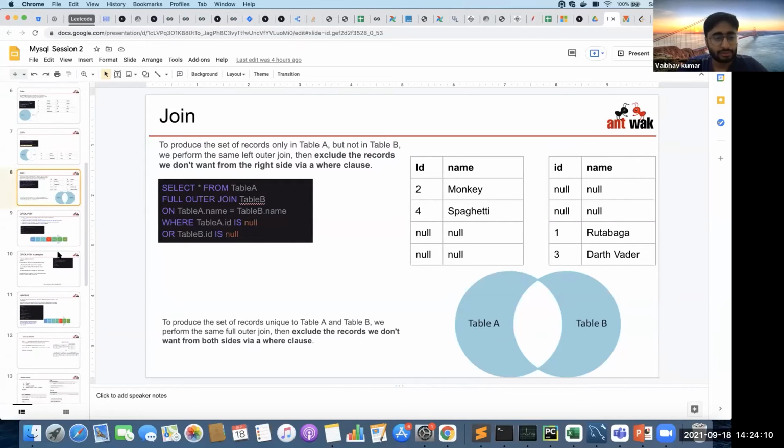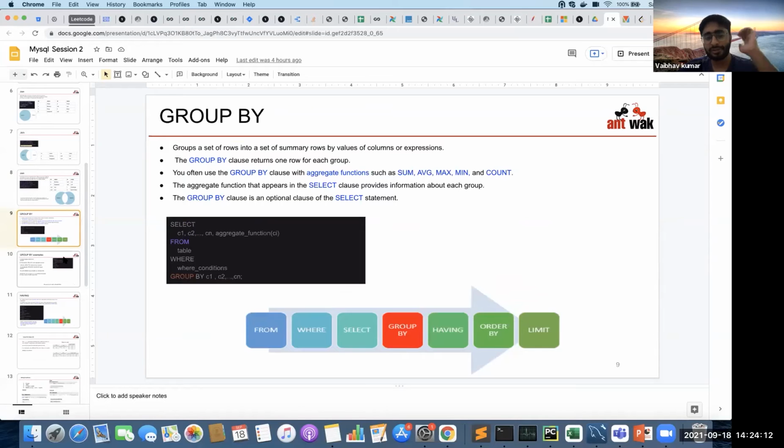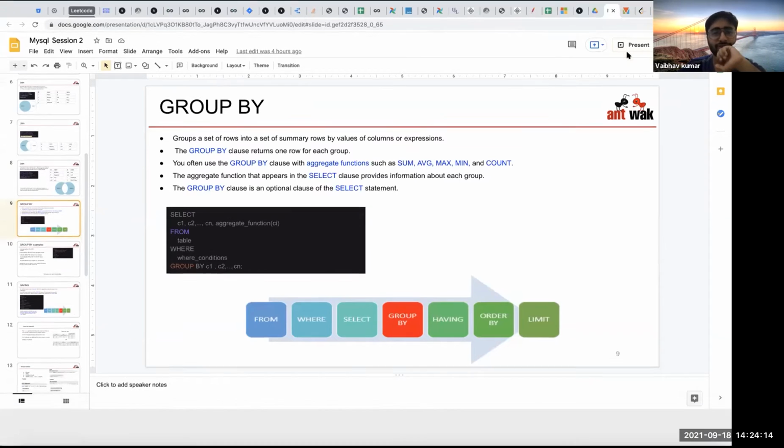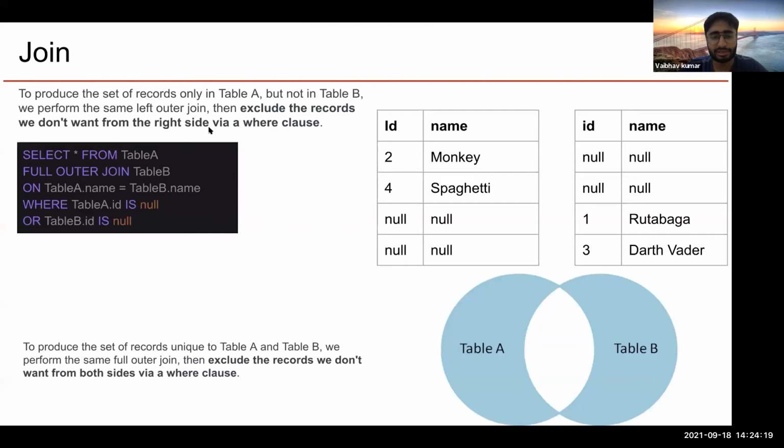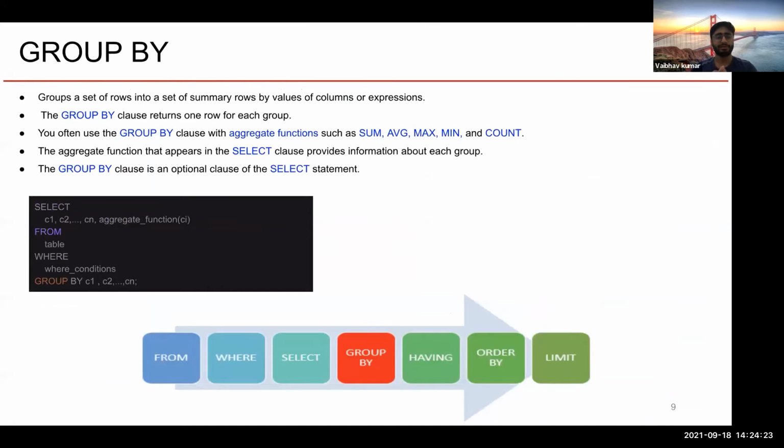Okay, so these were all the things that I have already shown you. Up to this point, we have covered the joins and the grouping conditions along with your where conditions.